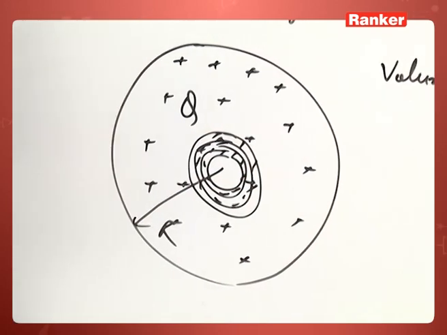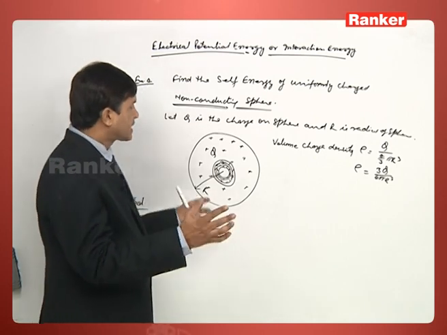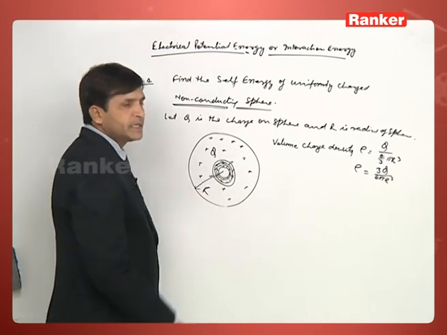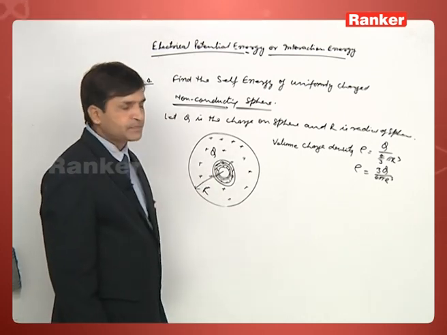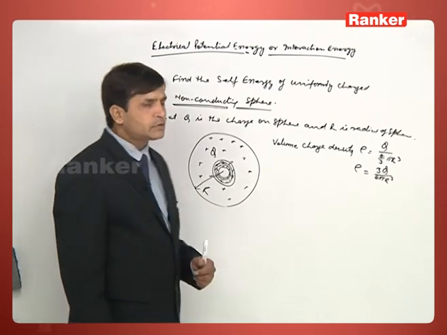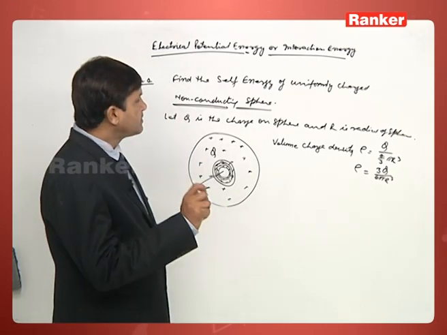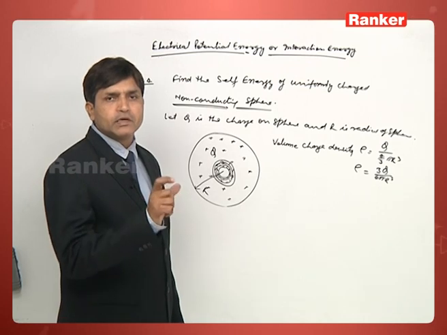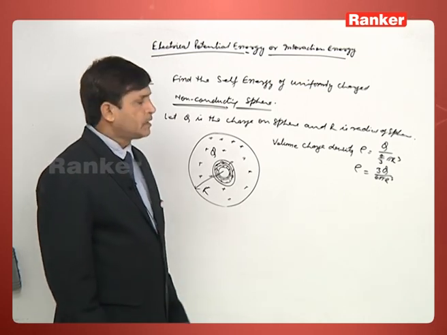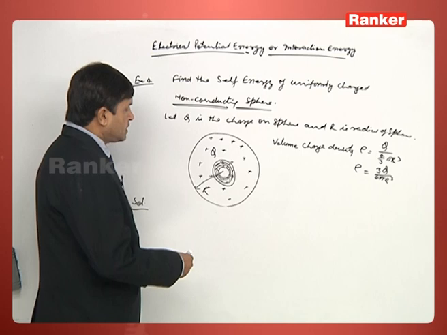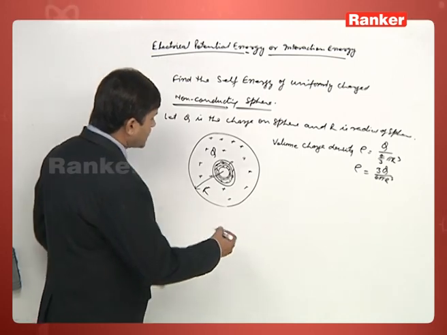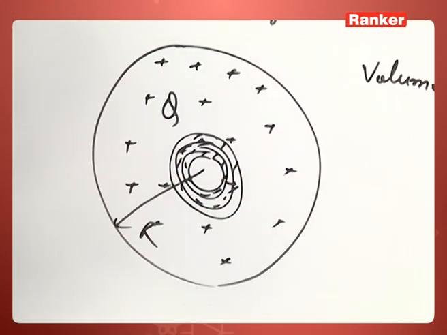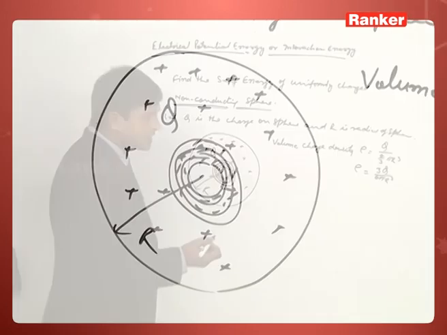All these concentric shells when combined make a complete sphere of radius r. And for a shell, we have already calculated the self energy.